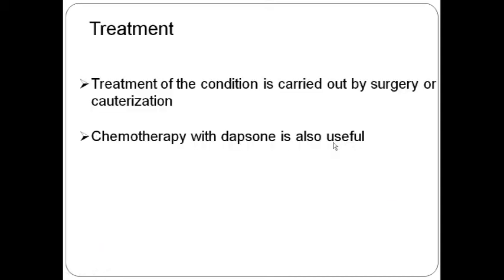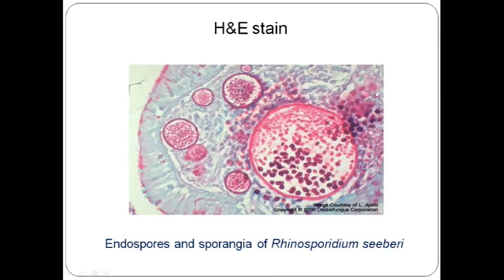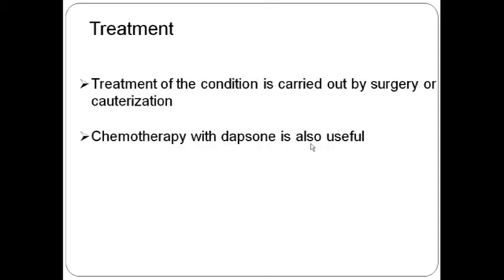Now treatment is usually surgical, in contrast to other conditions, because of the thick surrounding lesions, and these lesions usually will not respond to the itraconazole group. So usually we will do a histopathological examination, and chemotherapy we have to start. Dapsone can be used as a drug, but nowadays other drugs which have keratolytic properties are also there. If you give some keratolytic in rhinosporidosis, it will automatically auto-amputate.